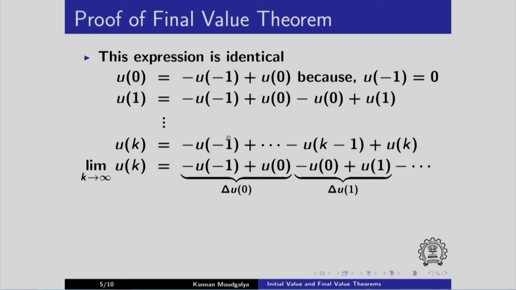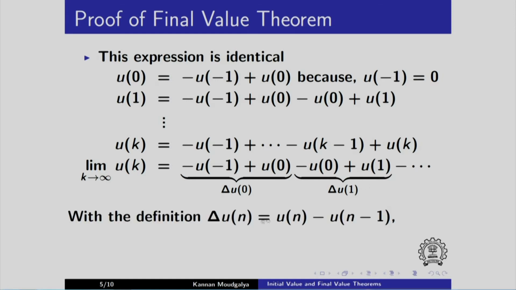Now I group two terms at a time, and so the first one will have u of minus 1 and u of 0. The next one will have u of 0 and u of 1, and so on, all the way up to k minus 1 and k. And we call this delta u of 0, this delta u of 1, and so on. We will generalize this relationship as follows. Delta u of n is u of n minus u of n minus 1. So this is delta u0, delta u1, next one is delta u2, and so on, all the way up to delta u of k.